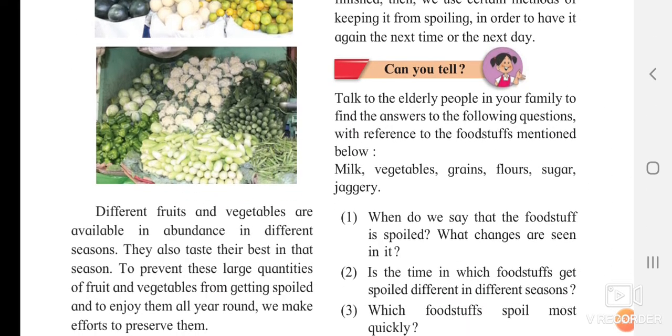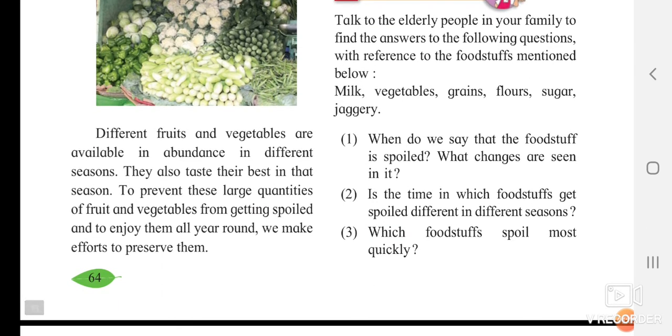Now, talk to the elderly people in your family to answer the following questions. They will answer you. Just ask your mother, your father, any of your relatives or your grandmother, anyone. When do we say that the foodstuff is spoiled? When will we say the foodstuff is spoiled? एखादी गोष्ट खराब झाली. When can I say that?